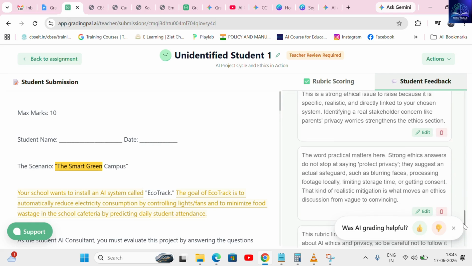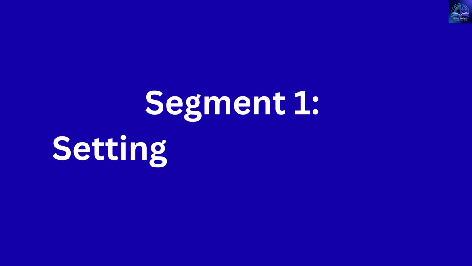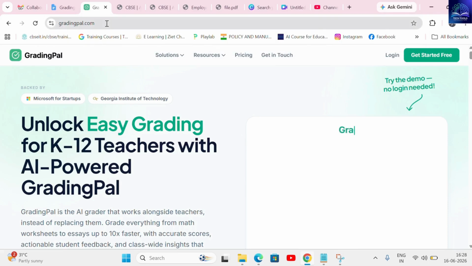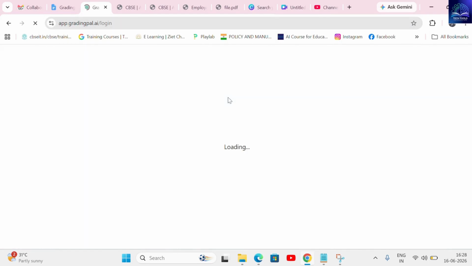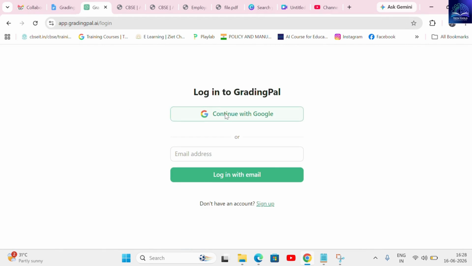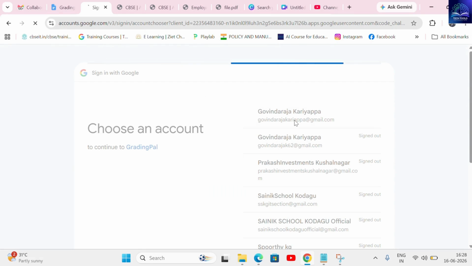Let's unlock easy grading. Segment 1, Setting the Foundation. Let's start with the basics. When you first arrive at the login screen, GradingPal gives you two frictionless entry points, either a quick, one-click sign-in via your Gmail account or by simply typing in any other preferred email address.